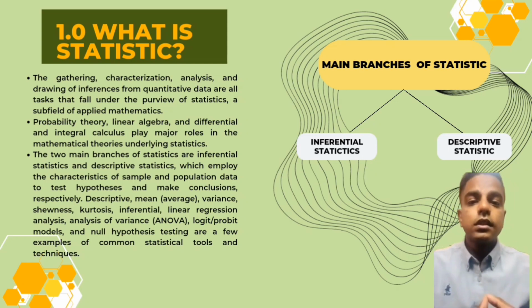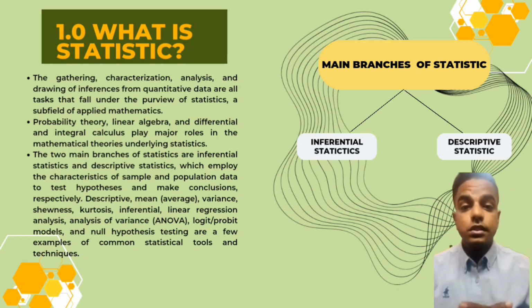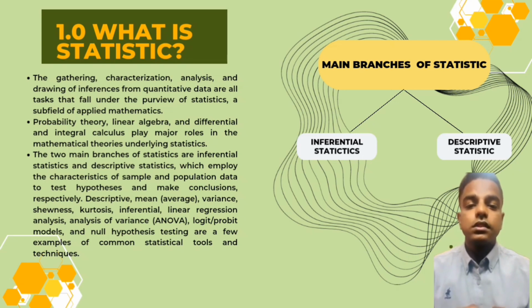Next is, what is statistic? Statistic is the gathering, characterization, analysis, and drawing of inferences from quantitative data. These tasks fall under the purview of statistic, a subfield of applied mathematics. The two main branches of statistic are inferential statistic and descriptive statistic, which employ the characteristic of sample and population data to test hypotheses and make conclusion, respectively. Descriptive means average, variance, and minimum.